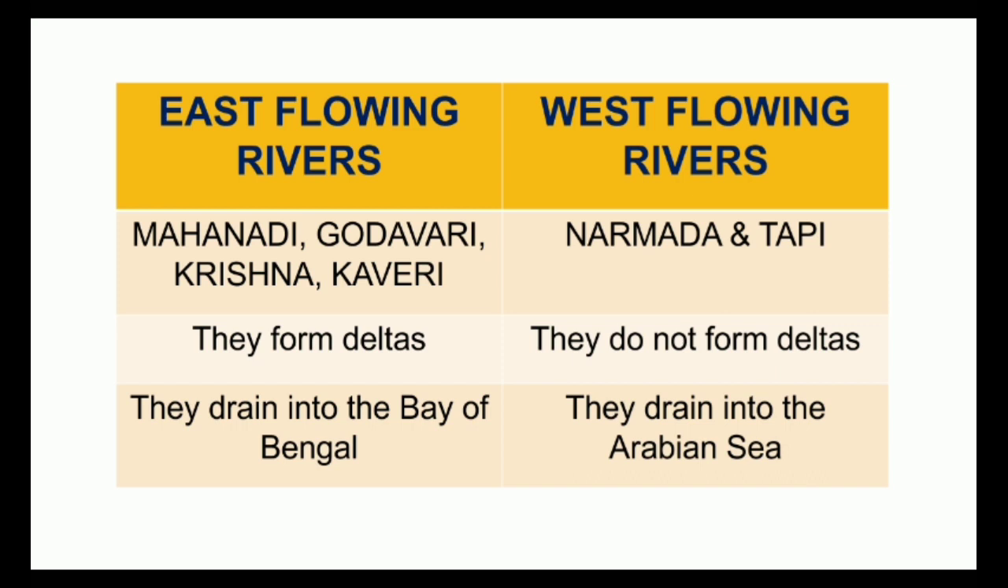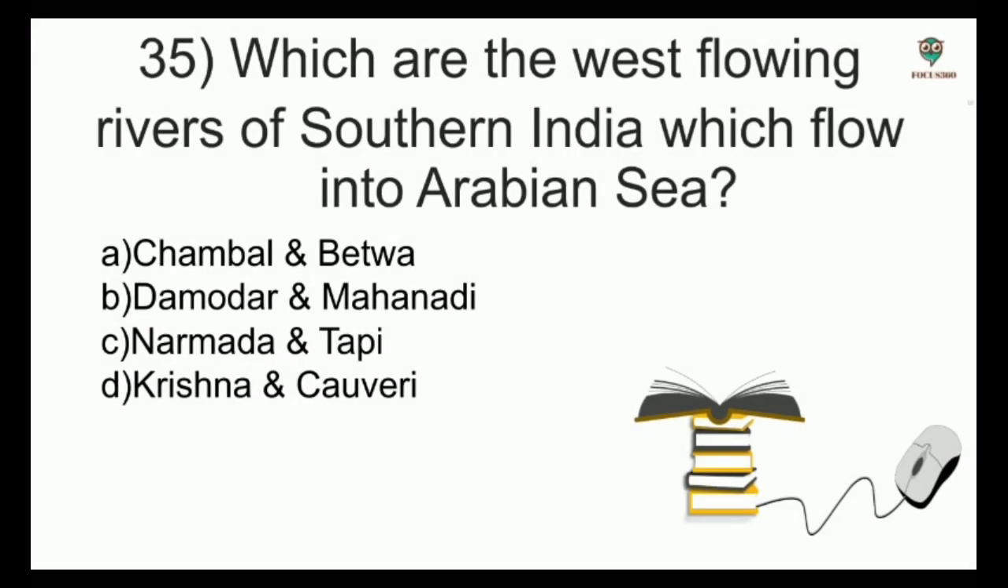Also, the east flowing rivers form the eastern coastal plain and west flowing rivers form the western coastal plain. Eastern coastal plain lies to the east of Eastern Ghats and western coastal plain lies to the west of Western Ghats. Questions. Which are the west flowing rivers of southern India which flow into the Arabian Sea? Options: Chambal and Betwa, Damodar and Mahanadi, Narmada and Tapi, Krishna and Kaveri. And the answer is Narmada and Tapi.